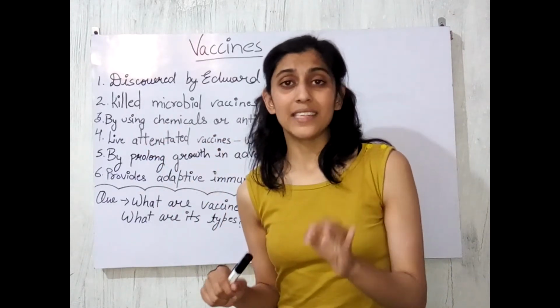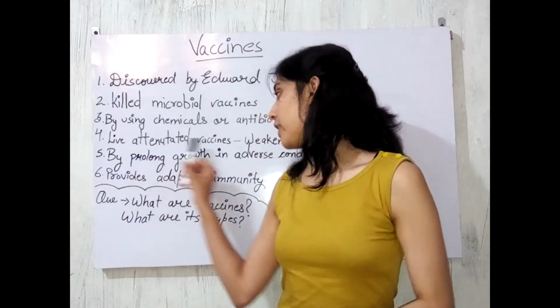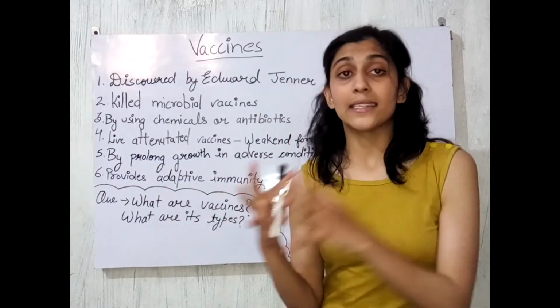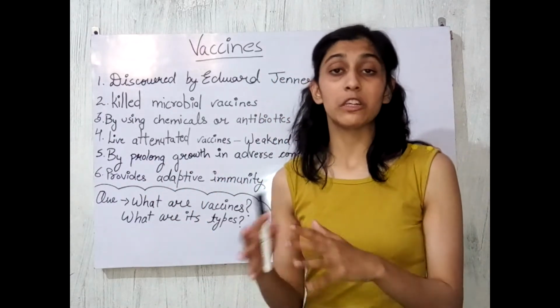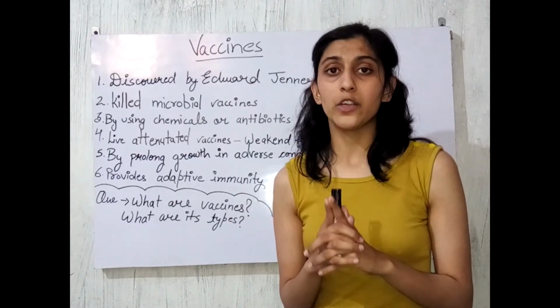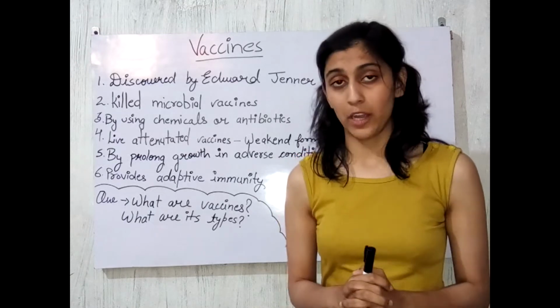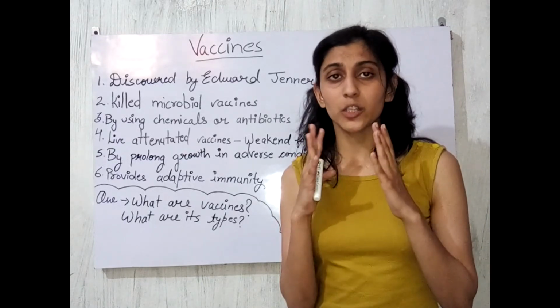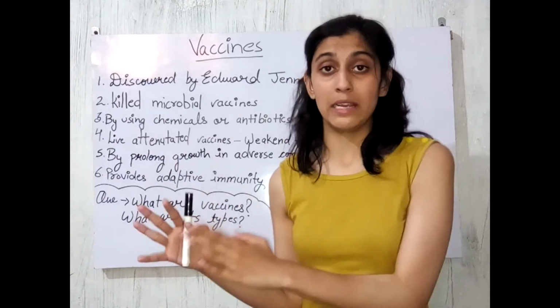Another type of vaccine that can be used is the live attenuated vaccine. In the above form, we were just killing the microbe. But here we are not killing it. We are using the weakened form of the microbe, meaning we are just making the microbe weak.